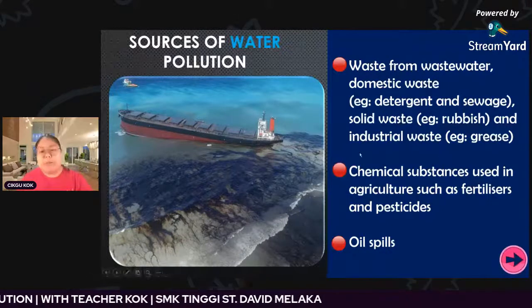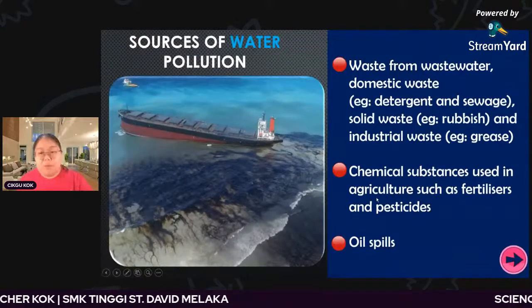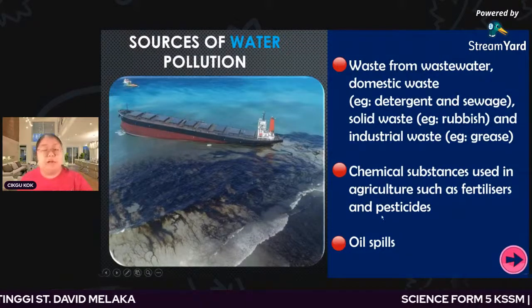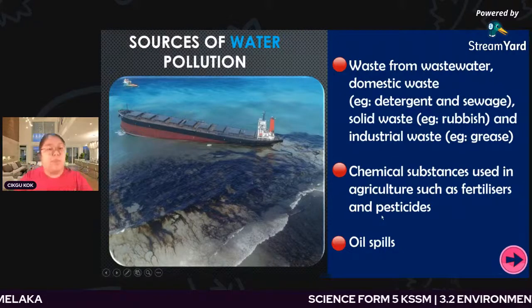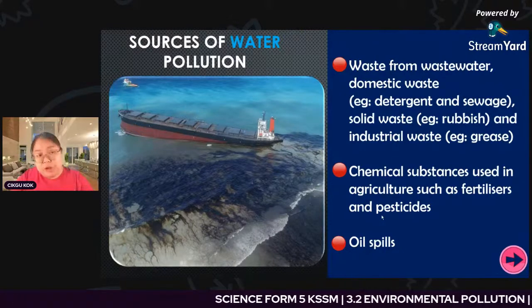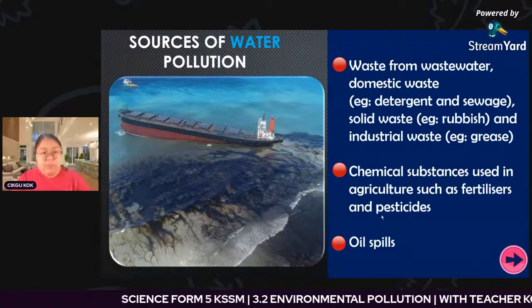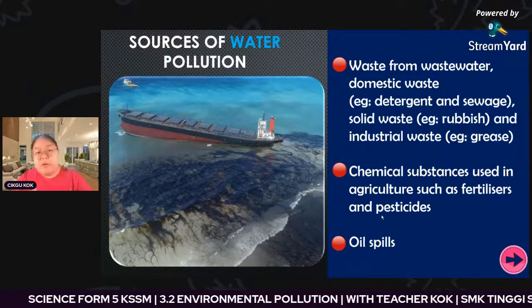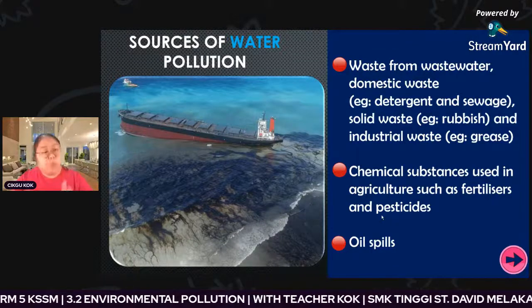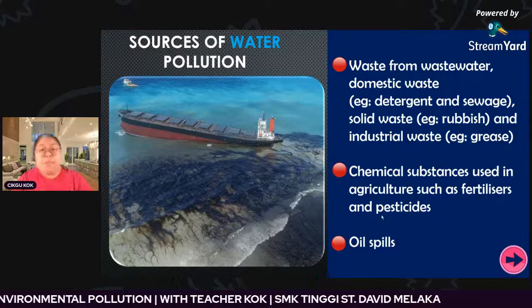Okay, chemical substances used in agriculture, such as fertilizer and also pesticide. Just now we were talking about land pollution from agriculture. The land absorbs some, but the extra will flow to the river. So this is also one thing that causes water pollution.